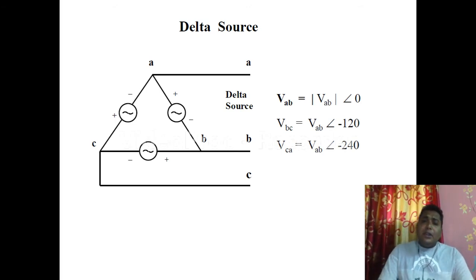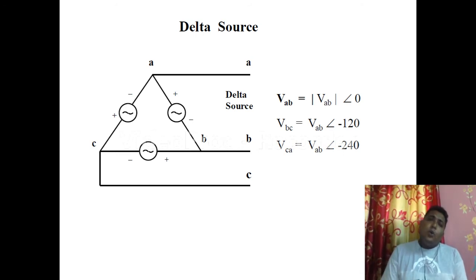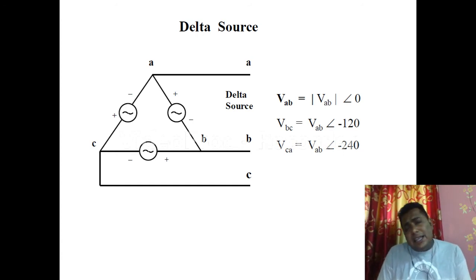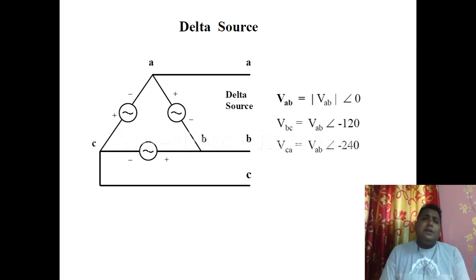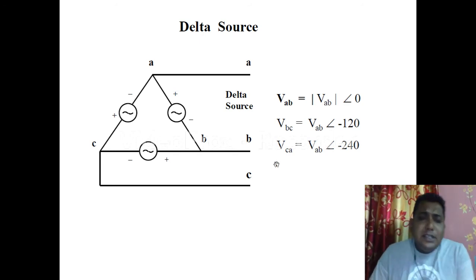So in this technique, in delta, as we can see, there is no common line. Common means all phases are connected together at a certain node where the neutral line is there. So in this delta case, how many wires do we need? We need 3 wires. There is no neutral line in the case of delta connection.